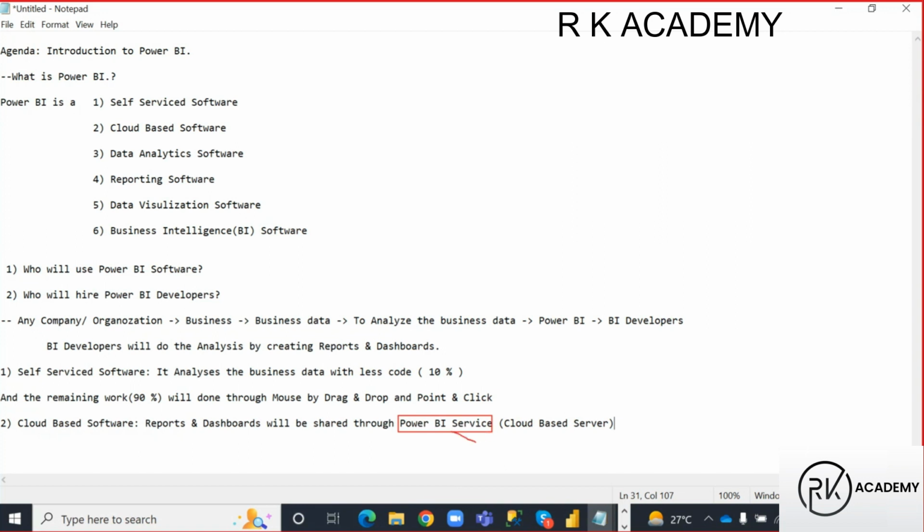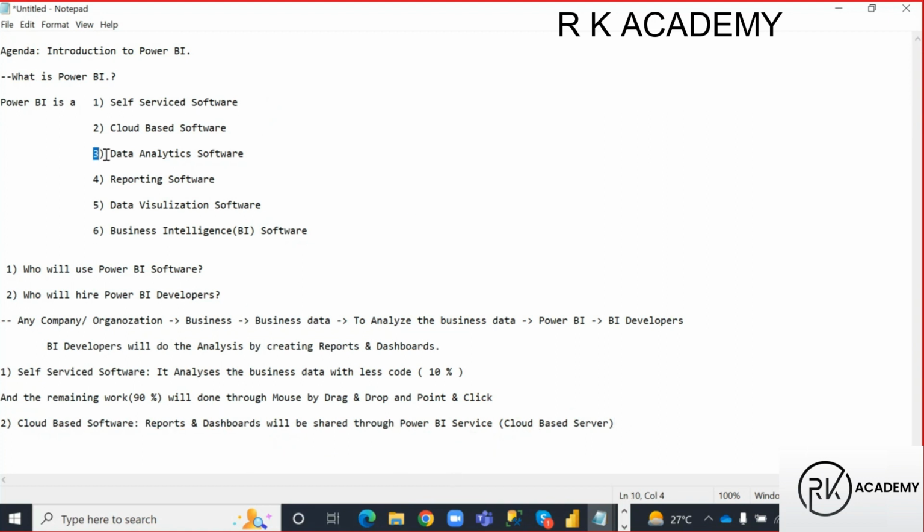Okay, what is this Power BI service here, guys? It is a cloud-based server. So that is why Power BI is called a cloud-based software. Am I clear, guys? Okay, so how we are going to share the reports with clients, we'll see in further classes, guys. For now you remember the reports and dashboards must be shared through what? Power BI service itself. Power BI service is nothing but a cloud-based server. So that is why Power BI is called a cloud-based software. Am I clear, guys, here? Right.